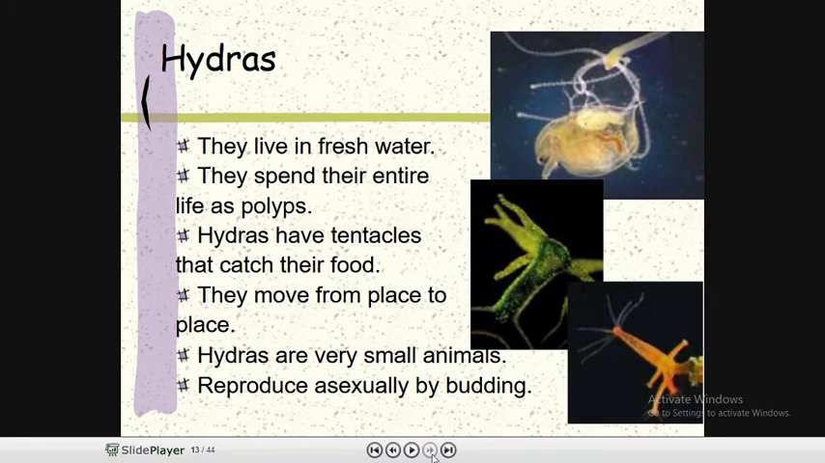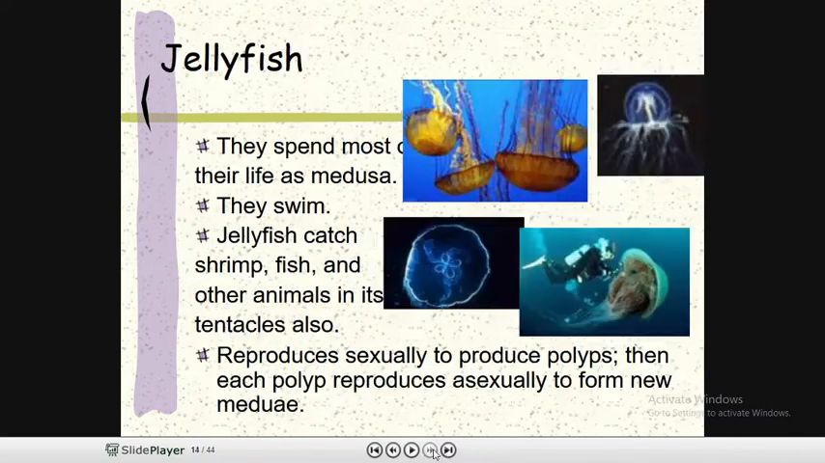And then the next one is the hydra. They live in freshwater. Specifically, hydras are freshwater organisms. They spend their entire life as a polyp, attached to some surface. They are sessile. Hydras have tentacles that catch their food. They move from place to place. Hydras are very small animals that reproduce asexually by budding.